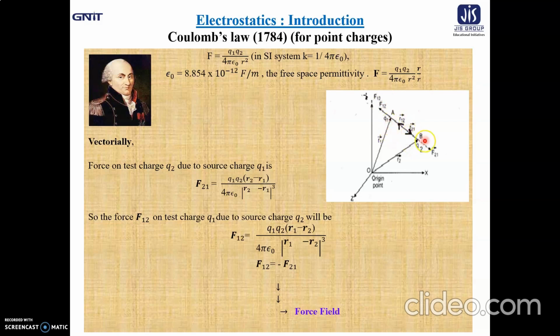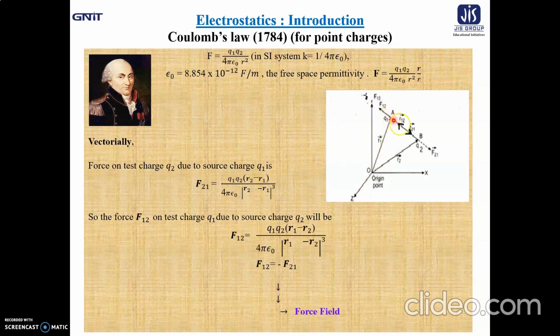So the force on test charge q2 due to the source charge q1 will be F21, force on 2 due to 1. According to Coulomb's law, F21 is written as q1 q2 into (r2 minus r1) vector divided by 4 pi epsilon naught into mod (r2 minus r1) whole cube. From this expression, here r is represented by r2 minus r1. How is it coming?